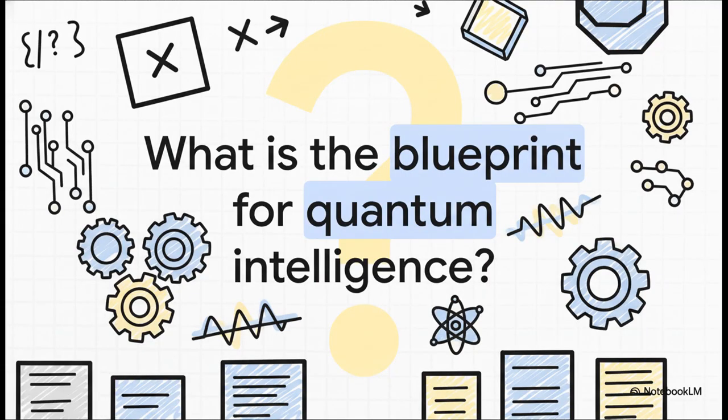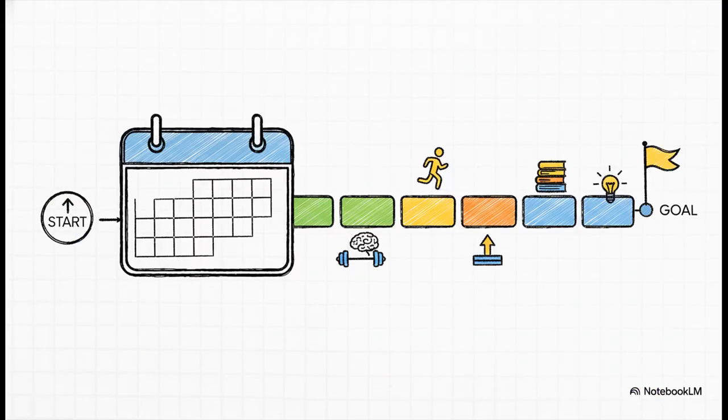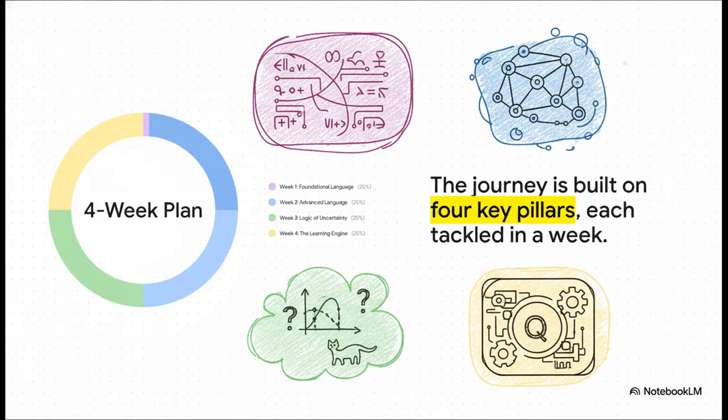I mean, really, it's not some fuzzy, abstract idea. Nope. It's a very specific set of mathematical tools. Think of it as the DNA, the fundamental code that lets us write the rules for a whole new kind of AI. And the whole idea for this comes from a really clear 1 month roadmap. Don't think of it like some dusty old textbook. It's more like a workout plan, a 4 week sprint to build the essential mathematical muscles you need for this stuff. And here it is, the whole journey laid out.